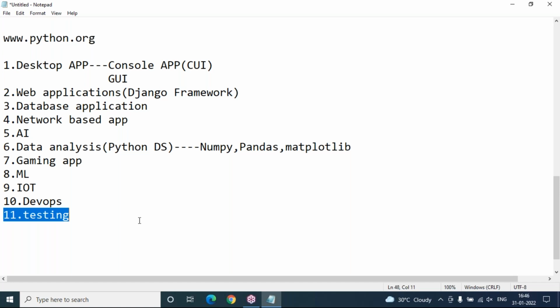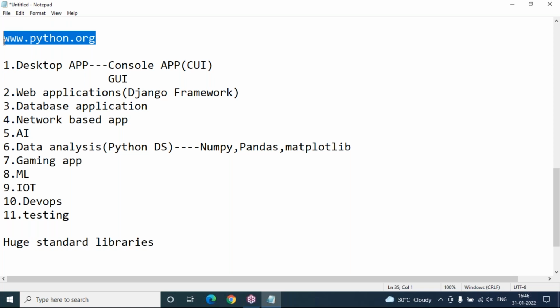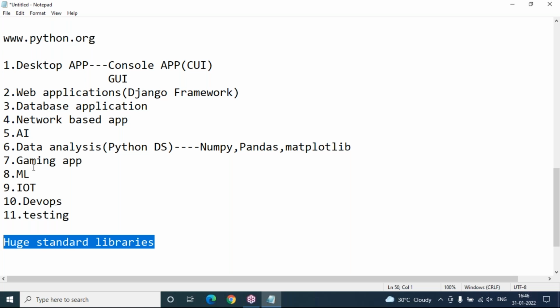And one more important reason why Python became a popular language. Python has huge standard libraries. Yes, it has huge standard libraries. As soon as we download and install Python software, it's completely free for everyone. Python is completely open source and free to all. Just now I have shown the official website. You can download it from there. And once you download and install Python software, you will get plenty of standard libraries. Standard libraries means they have already written code in the form of libraries.